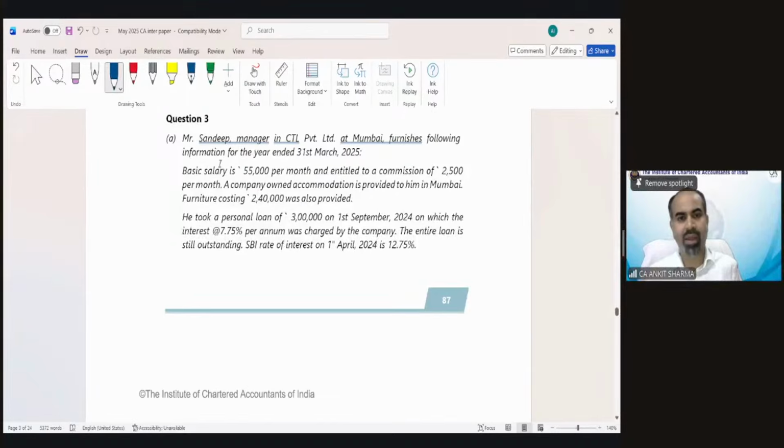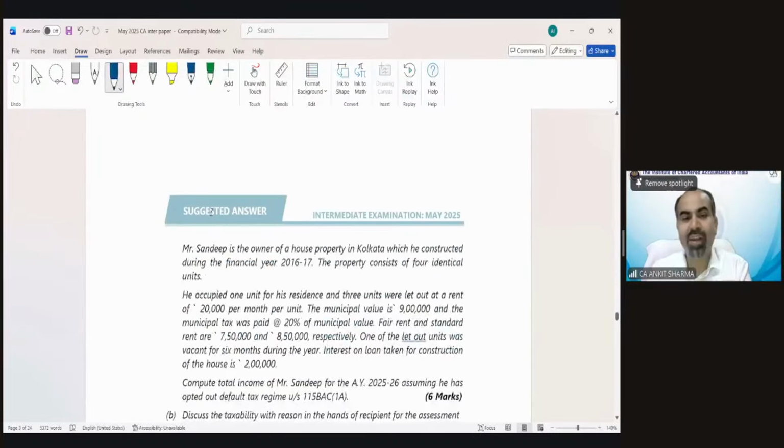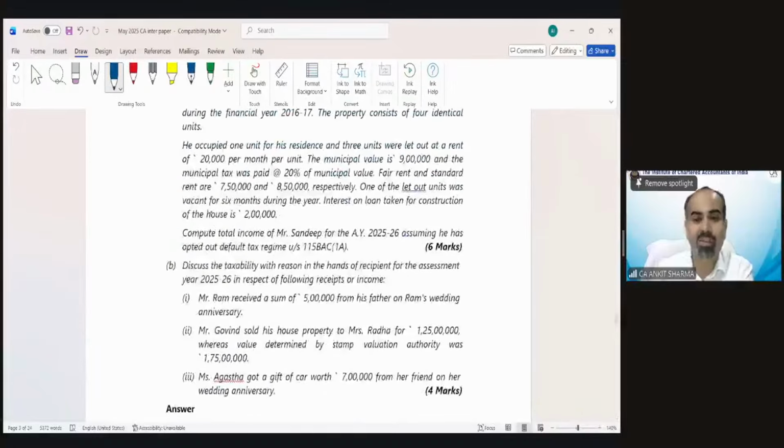Question number 3. Because it's an examination question, you will feel exactly what kind of question there would be in the examination. Mr. Sandeep, manager in CTL Private Limited at Mumbai. What I said in the starting is that before solving any numerical under income tax, first of all we should see whether we need to calculate under the default tax regime or the optional one. When there is information, we would be aware of what to do with it.